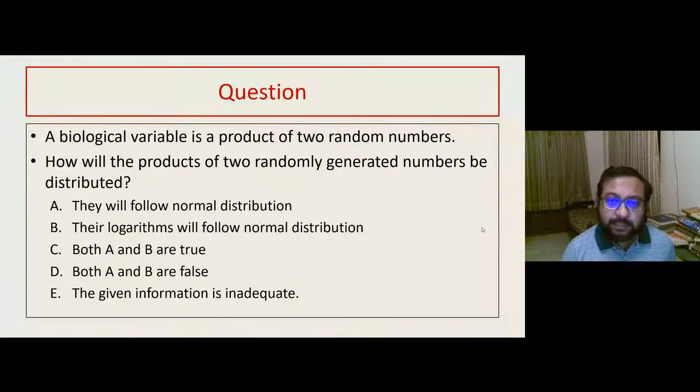A biological variable is a product of two random numbers. So how will the product of two random numbers be distributed? Choose your correct answer and we'll have the last log of the day.